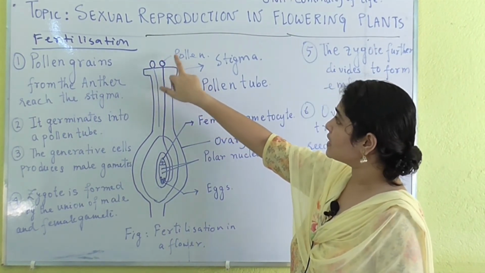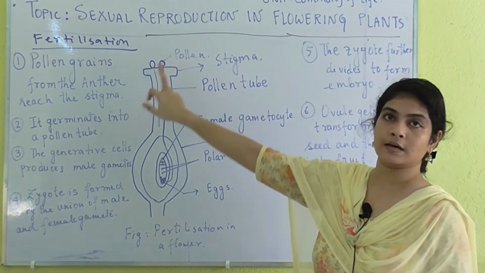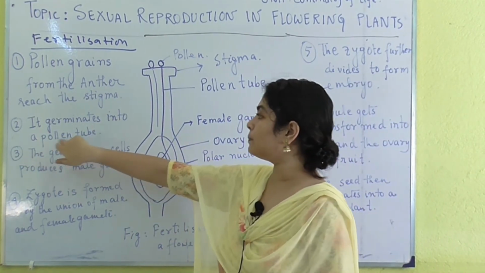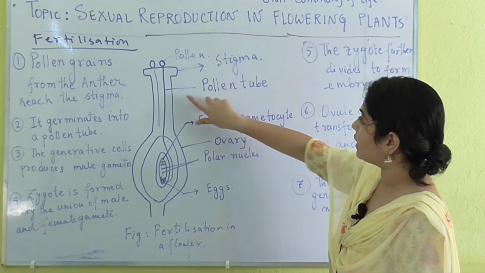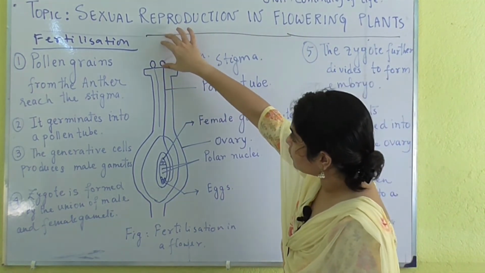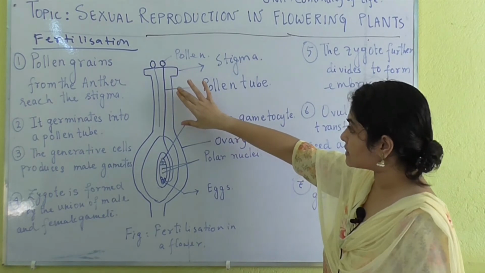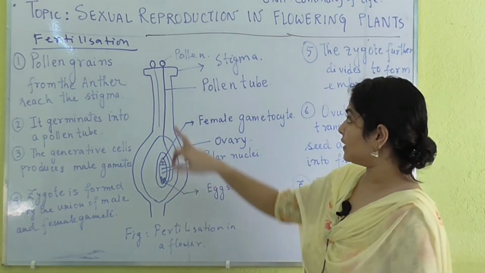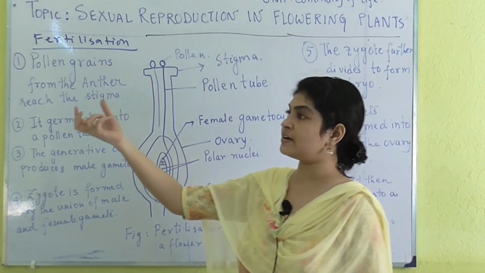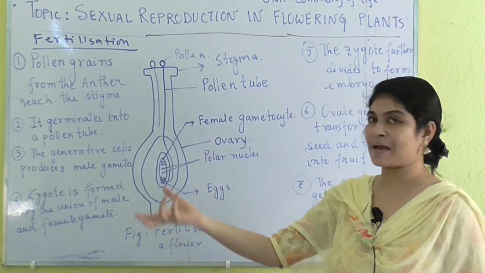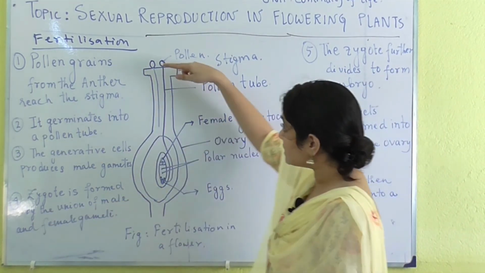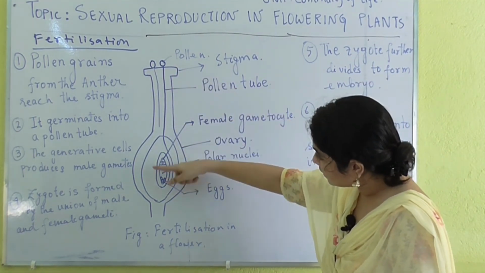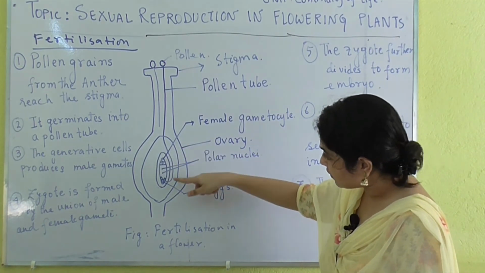When the pollen grains sit on the stigma of a flower, it germinates into a pollen tube. This is the pollen tube which is generated from the pollen grains. The generative cells produce the male gametes. So inside this pollen tube there are generative cells which produce the male gametes. Next, this pollen tube will carry the sperm or the male gamete inside till this ovary part, and it will reach over here.